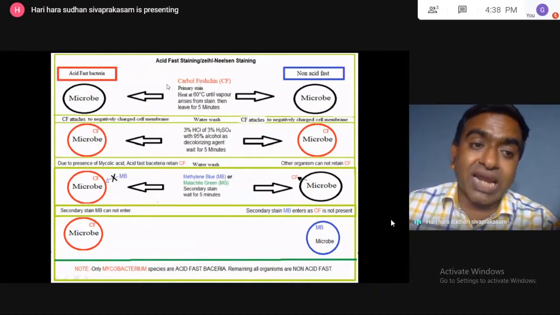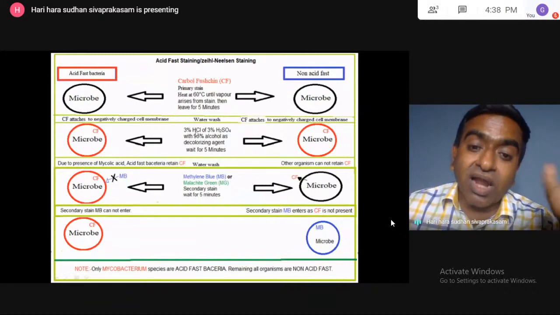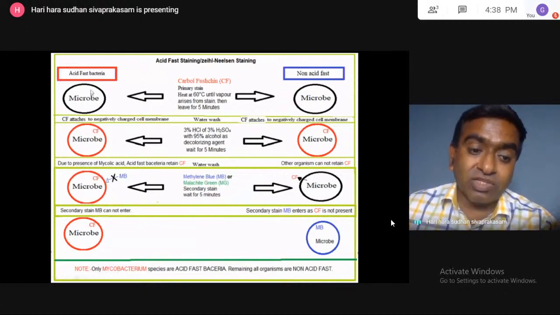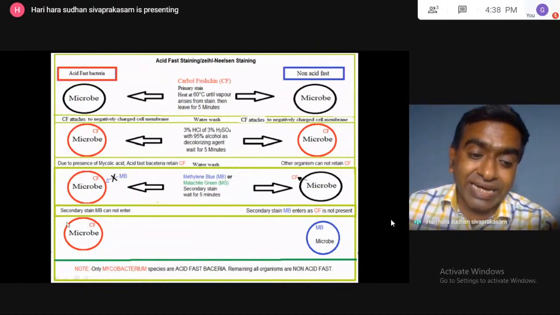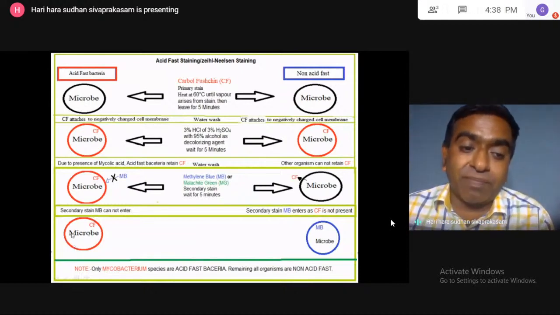Once you treat, the carbol fuchsin will enter into the acid fast bacterial cell. If you are decolorizing with the acid and alcohol also, this mycolic acid will not dissolve, so the carbol fuchsin will not come out. Then if you add methylene blue, it cannot enter. Malachite green, that is also positively charged, cannot enter. Already carbol fuchsin is present. So the acid fast bacteria retain the carbol fuchsin and appear in the pink color. Do remember, they appear in the pink color.